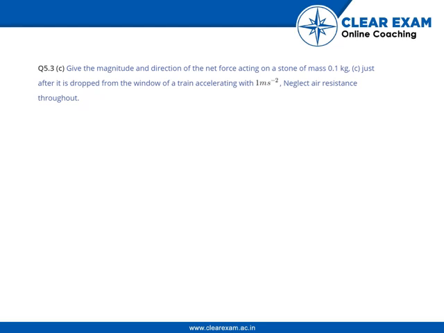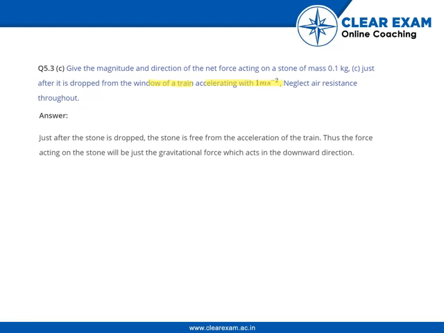In the third case, we have to find the force when it is dropped from the window of a train accelerating with 1 meter per second square. Just after the stone is dropped, the stone is free from the acceleration of the train. Thus, the force acting on the stone will just be the gravitational force, which acts in the downward direction and will be the same, as force is equal to mass times gravity, that is 1 Newton.